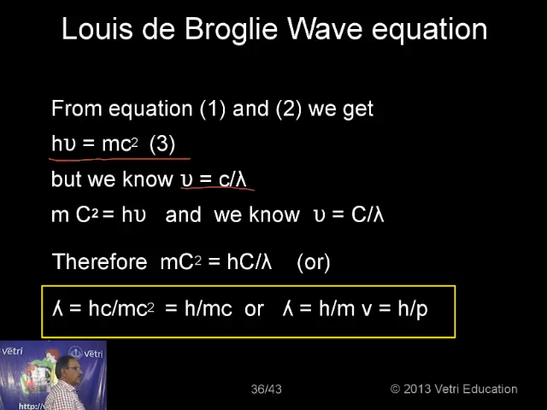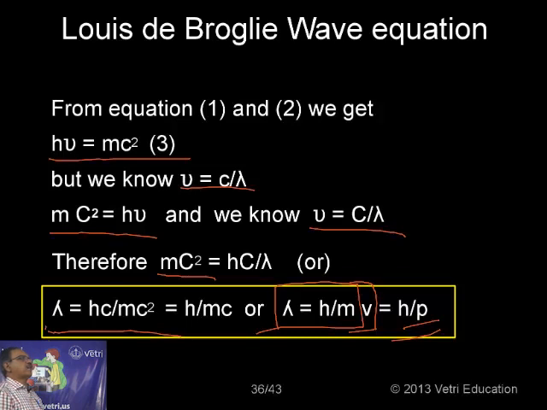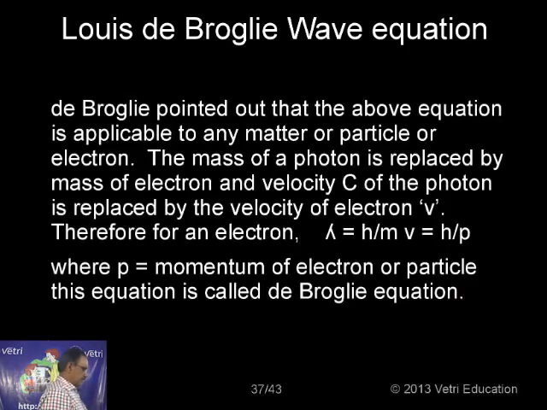But we know nu equals c by lambda. By substituting, mc square equal h nu, and nu equal to c by lambda. So mc square equals hc by lambda, or lambda equal to hc by mc square, or h by mc. That is lambda equal to h by mv, where v is the velocity and m is the mass. That is equal to h by p, where p is mv, the momentum. In the case of light, we use c. In the case of other matter, we use v. That is the most important. So this is the famous de Broglie wave equation.